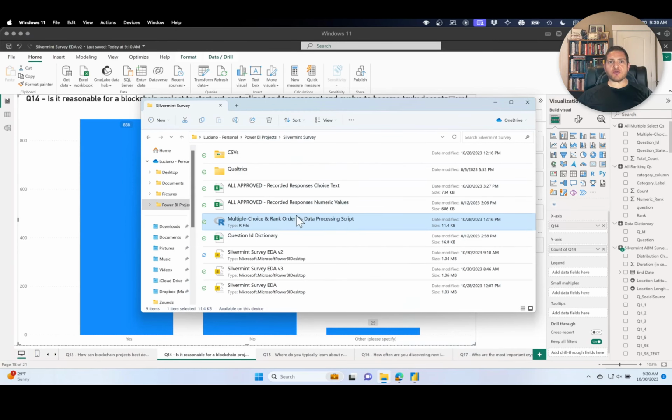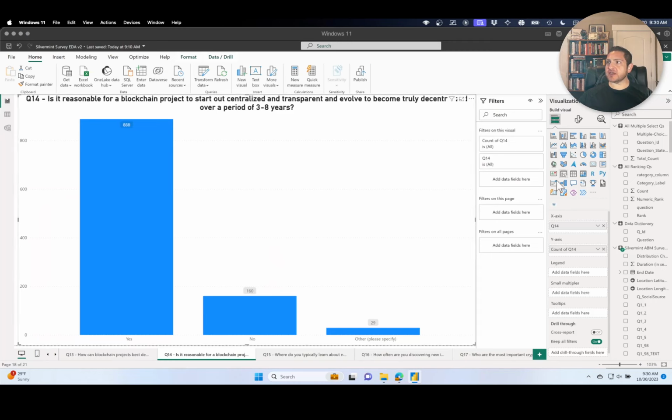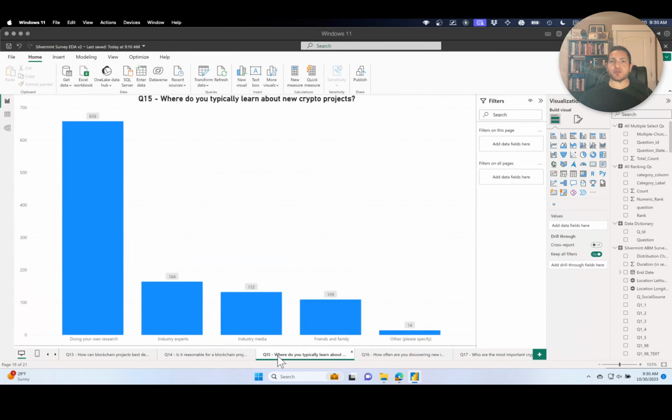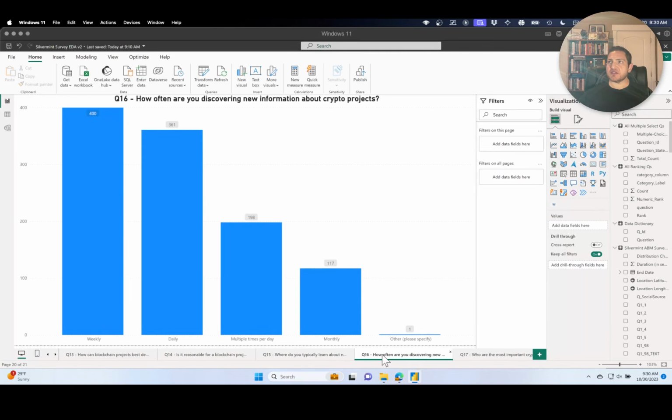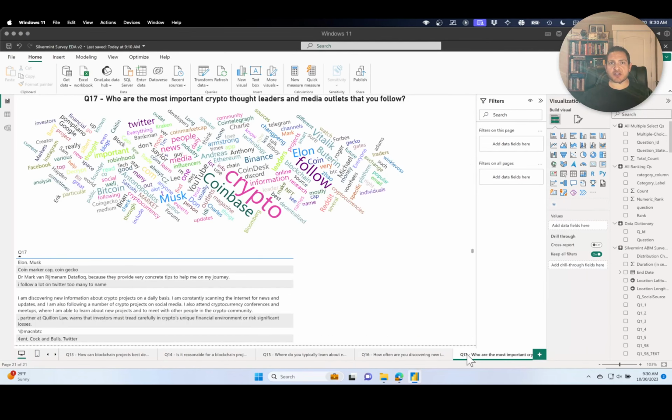Open it in RStudio, run the file. It will output some data files that you need to then import using Power BI. All of that has been done in the PBIX file that's been shared with you. So this has already been imported here. You can see it. You can come into each visual, like I said, and understand how these visuals are being created from the same underlying data that we used last week with RStudio and R. 15 is another multiple choice single select. 16 is a multiple choice single select. And 17 is another unstructured text open-ended response using word clouds.